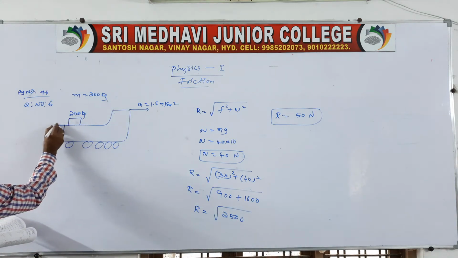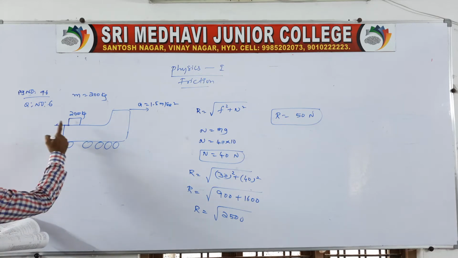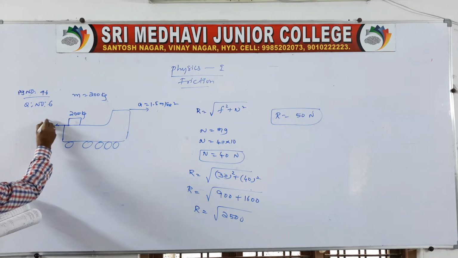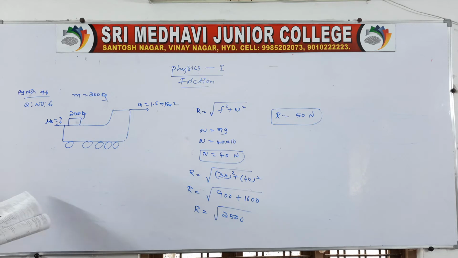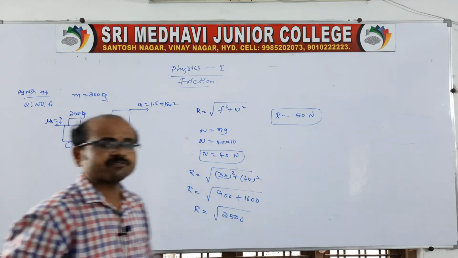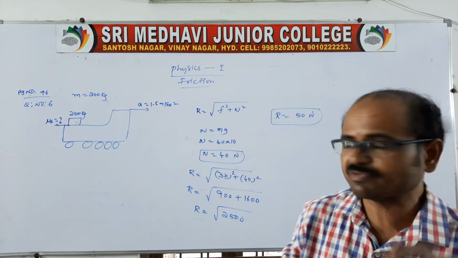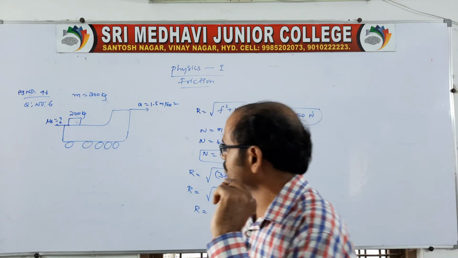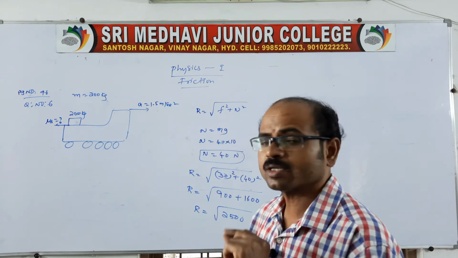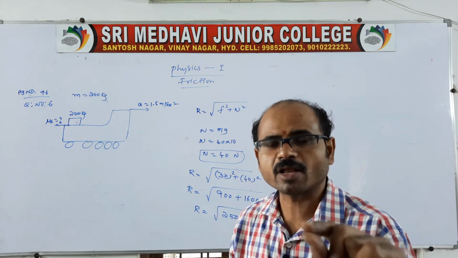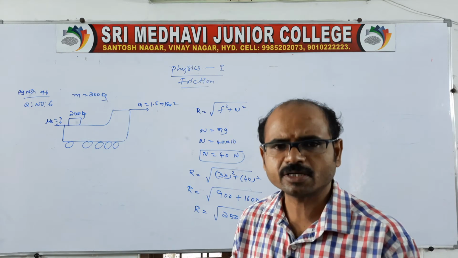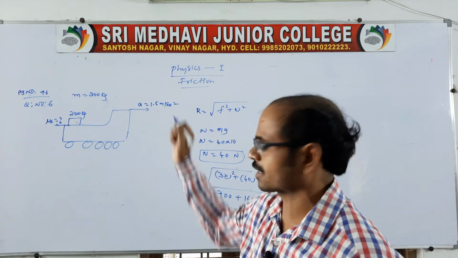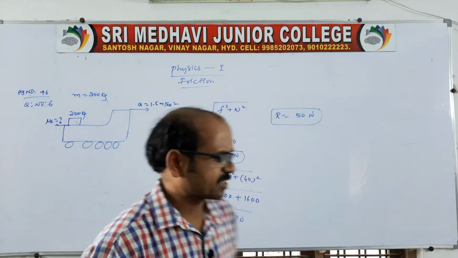So, the block should be at rest. There must be a coefficient of friction, and how much is required? If there is a coefficient of friction between the truck and the block, then the block does not slip from the truck. What must the coefficient of friction be is what is asked.